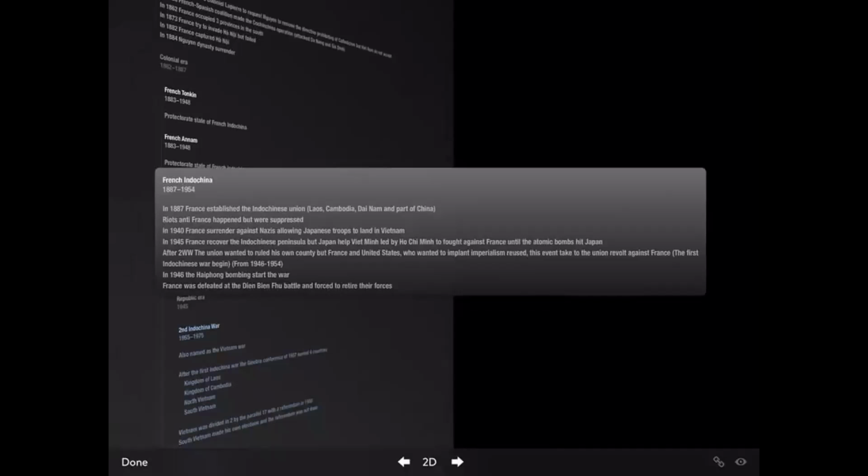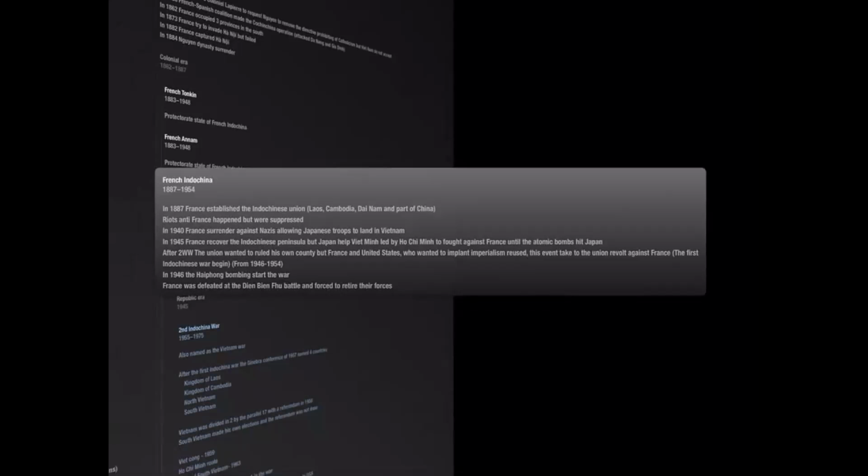Now, in 1887, France established the Indochinese Union, which would comprise Laos, Cambodia, Dai-Nam, and part of China. Many anti-French riots happened or were suppressed. In 1940, France would surrender to the Nazis in the Second World War, allowing Japanese troops to land in Vietnam. In 1945, France would recover the Indochinese Peninsula, but Japan helped the Viet Minh, led by Ho Chi Minh, to fight against France until the atomic bomb hit Japan at Hiroshima and Nagasaki.